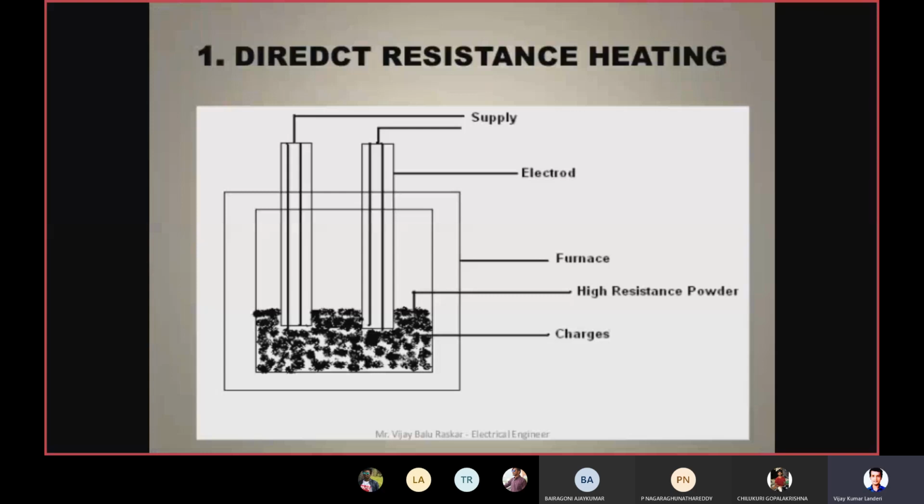So in that one, we have the supply we are giving to the electrodes, right? And those electrodes are being placed in the container, and so we have the high resistance powder. Whenever we are passing the electric current through the electrodes, the current passes through the charge resistance powder, and the powder gets heated up. So like this, we are able to get the direct resistance heating.